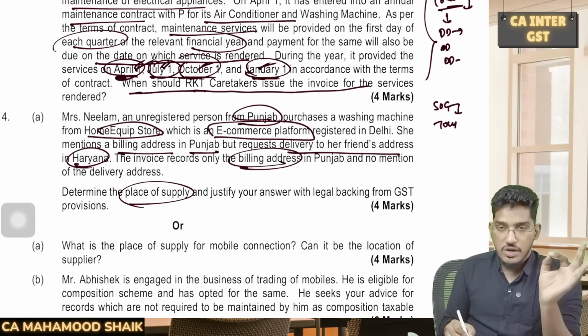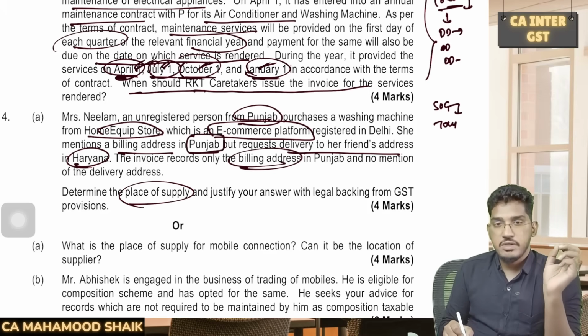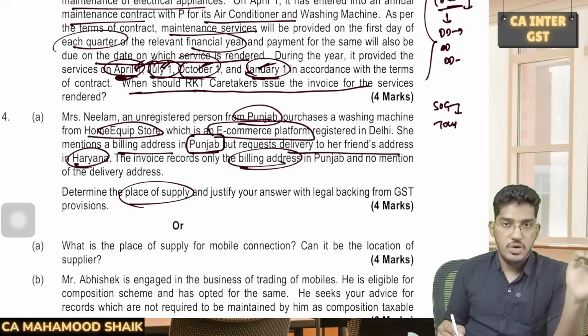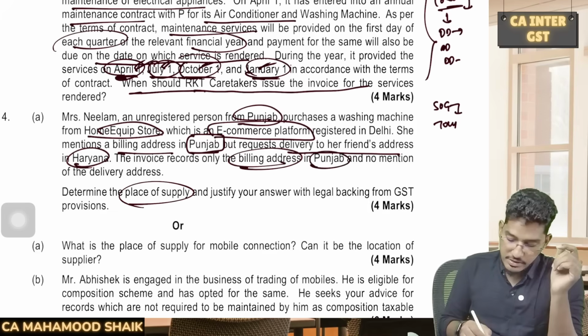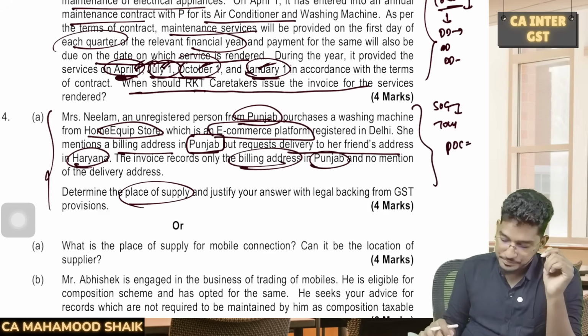So in the given case, on the invoice, only one address was recorded. Which address was recorded? Punjab is the address which is recorded. That itself will be deemed to be the address, and that itself will become the place of supply, since no other address has been mentioned, only the Punjab related address. So for these goods, the place of supply will be Punjab.